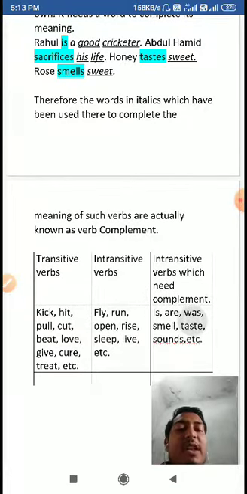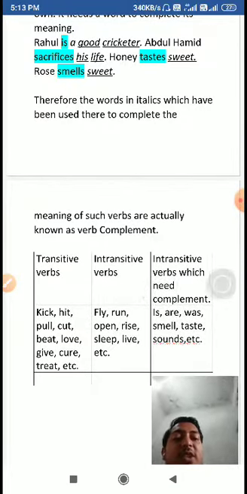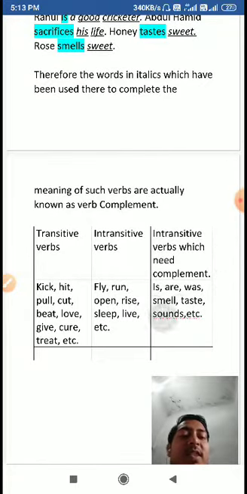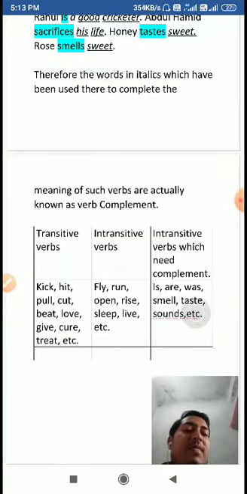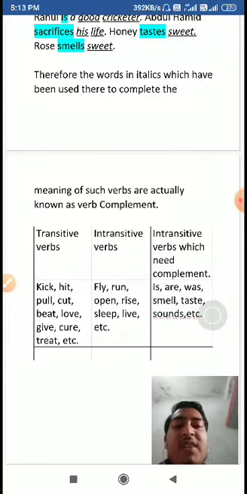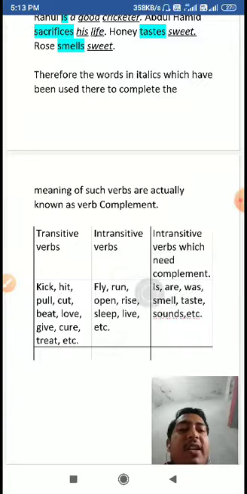Now there is a list of some other verbs which are mostly used as intransitive verbs and need a complement. After these verbs you need words which would complete the meaning of these verbs. You cannot leave a sentence by writing eat, are, watch, or smell, taste, sounds, as you have seen in the above examples.